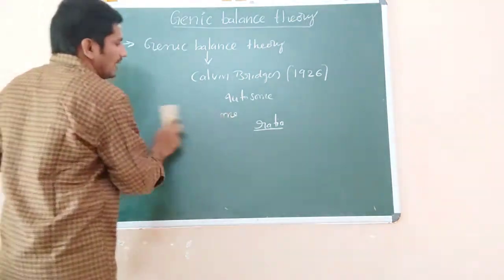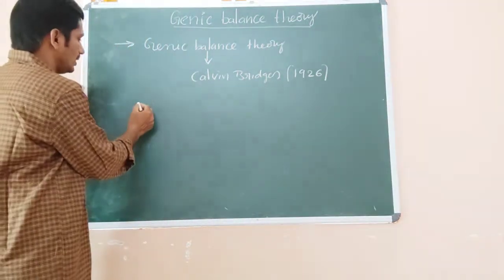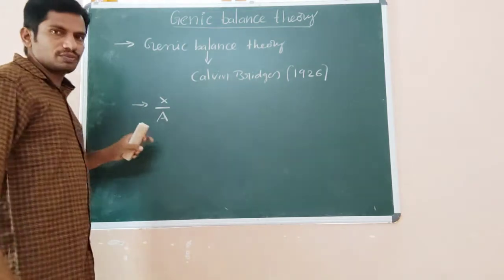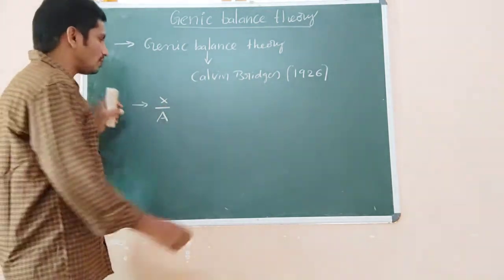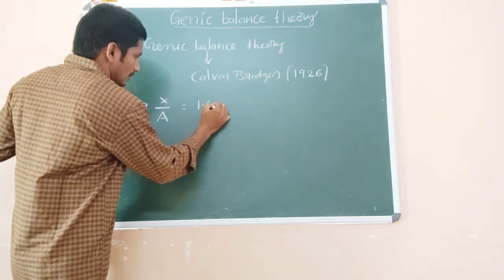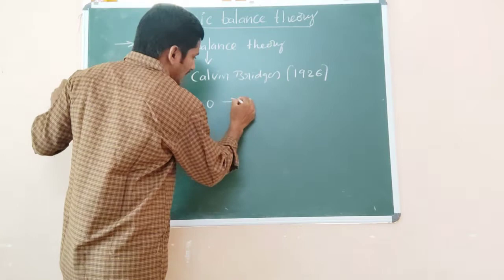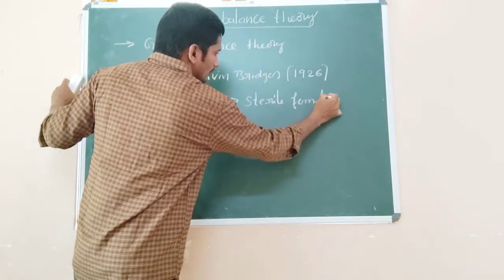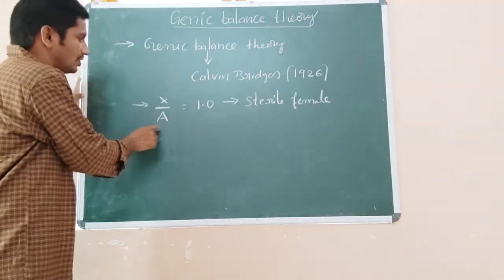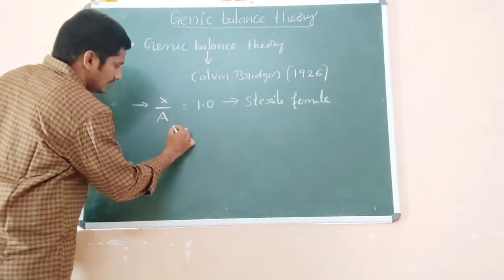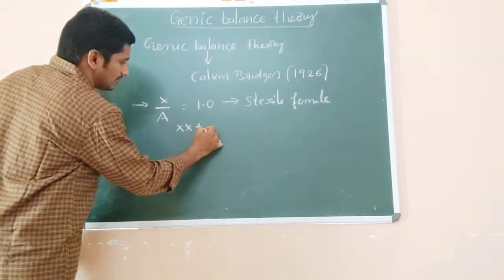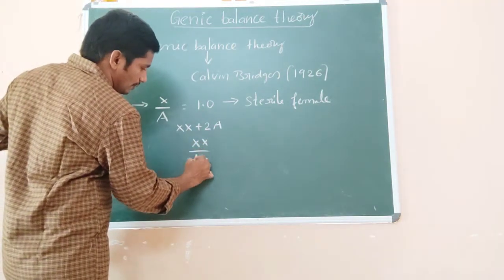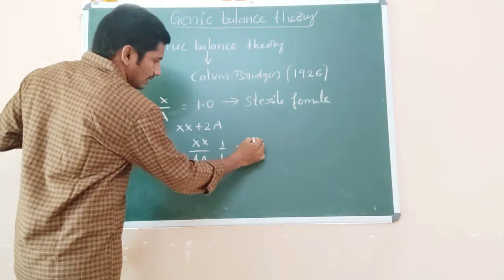In females, see here, the X by A ratio, where X means allosomes and A represents the autosomes. If this ratio is 1, then 2X plus 2A means 2 by 2, which is equal to 1.0.